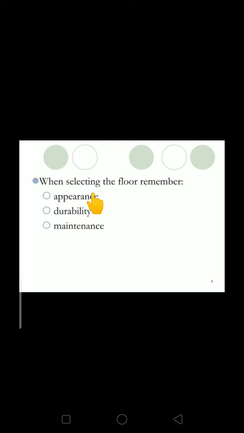It should give a good appearance. Next, durability: it should be serviceable and long lasting. Next, the maintenance cost of the floor should be less.